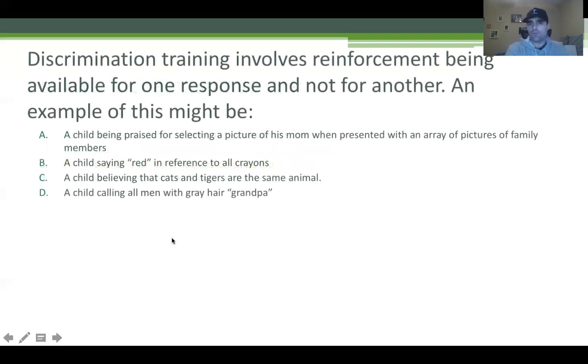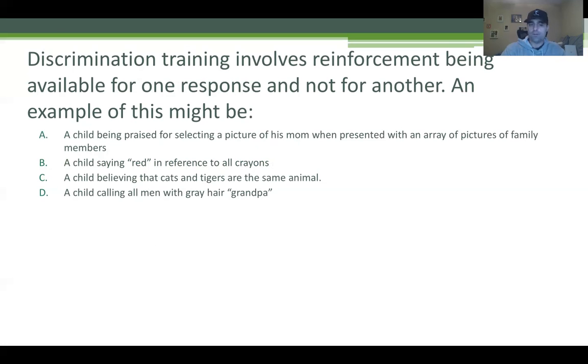Discrimination training involves reinforcement being available for one response and not another. An example of this might be... in order to answer this question, you need to know what discrimination training is. How do we teach discrimination? Well, through differential reinforcement. Discrimination is being able to identify the difference between one stimulus compared to another. Red versus green, to put it simply. A child being praised for selecting a picture of his mom when presented with an array of pictures of family members.